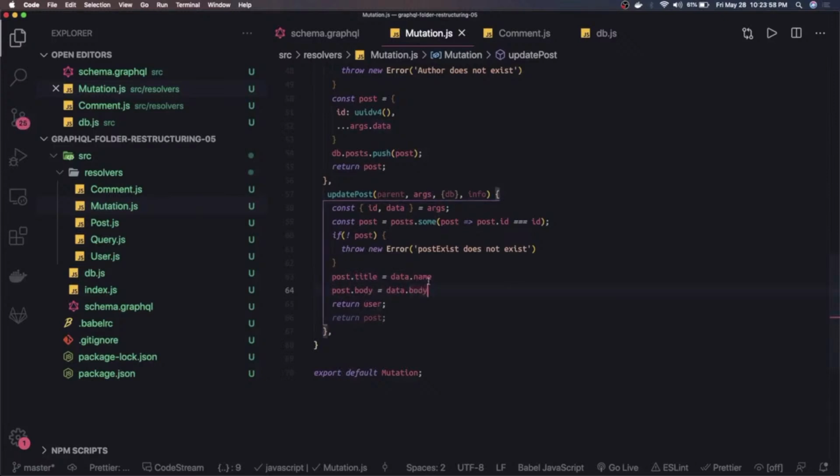So in data we have all these properties, data.title, data.published, and return the post. That's it. It's plain and simple, we are able to do it here. Similarly we can create a create comment, update comment and all. Let's finish this and we will run this in the next video.